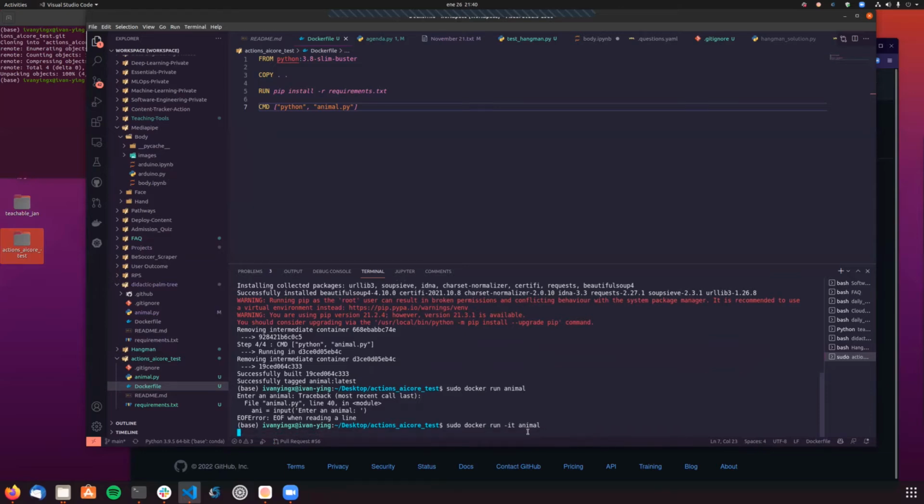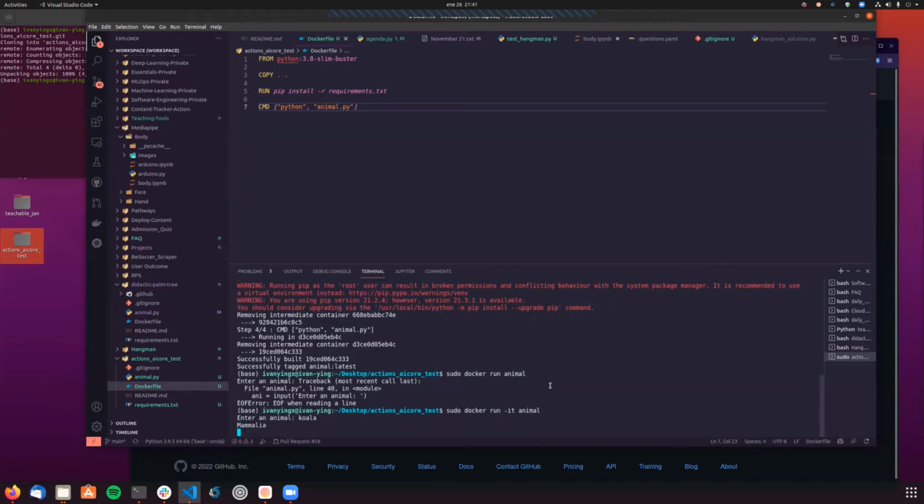So if we add that, we will be able to run it without any issue. For some reason it's going very slow today, but it looks like it's working fine. Okay, so our image is already prepared to be deployed.